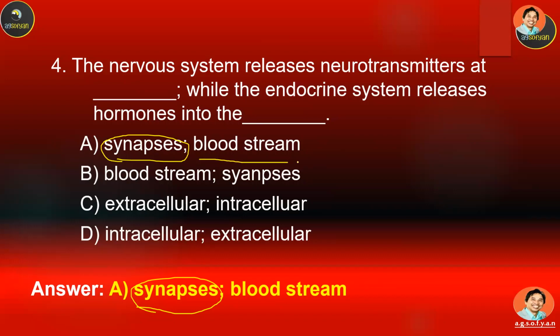So hormone will be carried by the blood, while the neurotransmitter will be released directly into the space between the neurons and the postsynaptic cell.